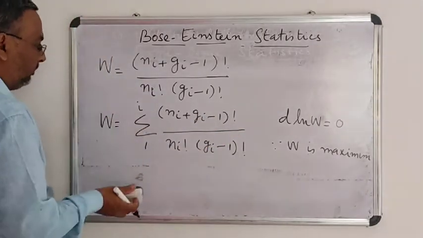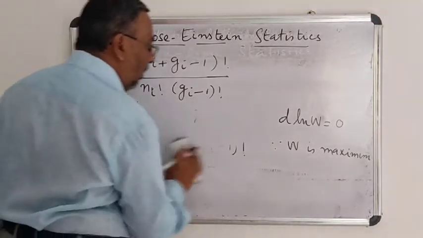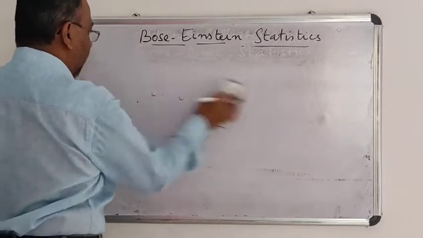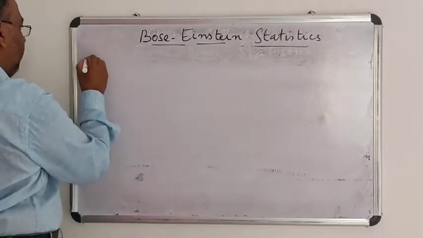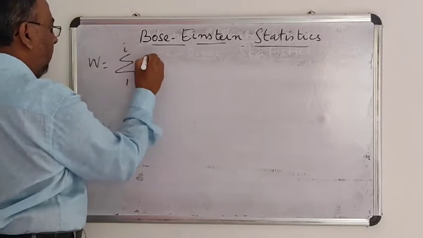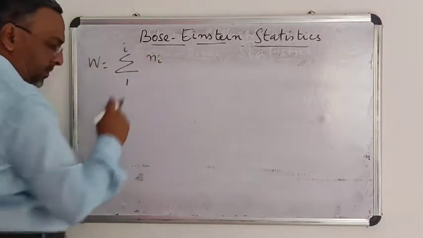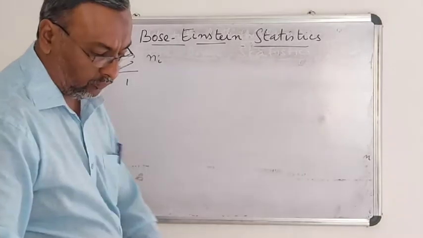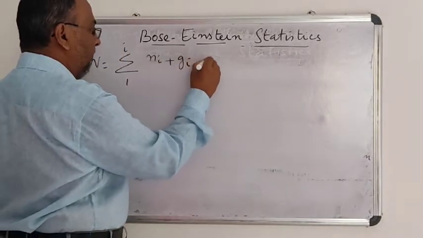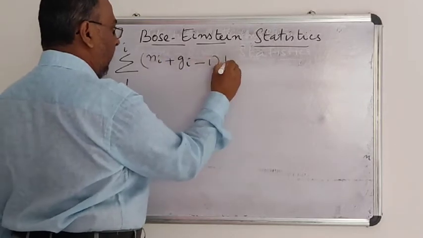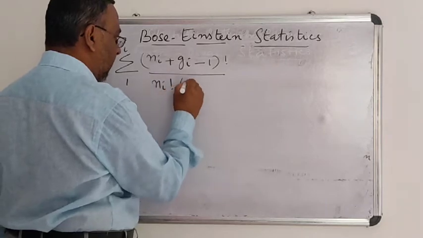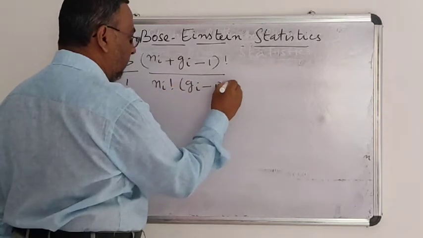So now I am taking this first equation, that is thermodynamic probability, the product of Ni plus Gi minus 1 factorial divided by Ni factorial Gi minus 1 factorial.